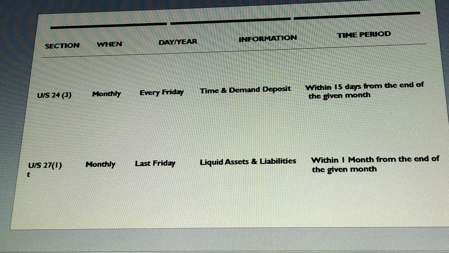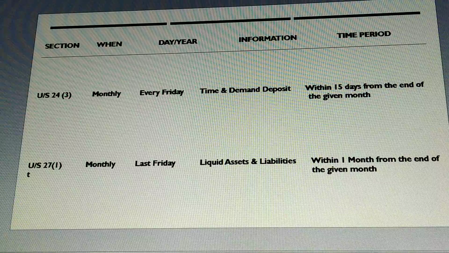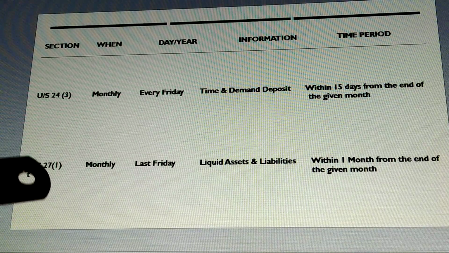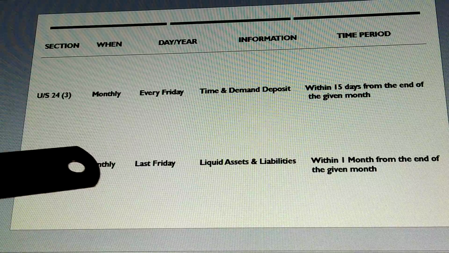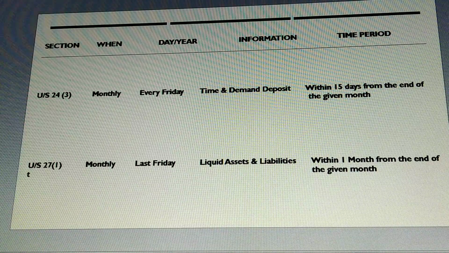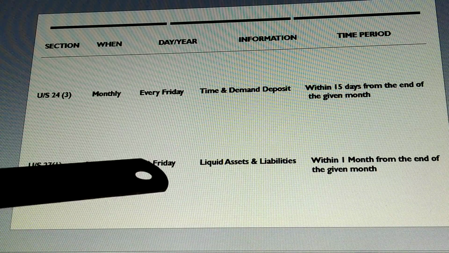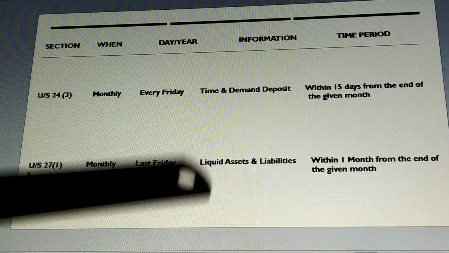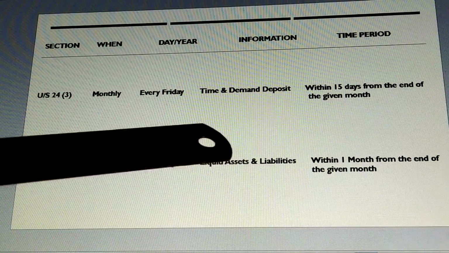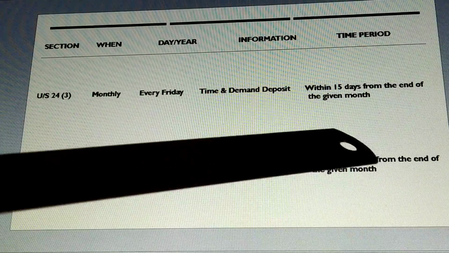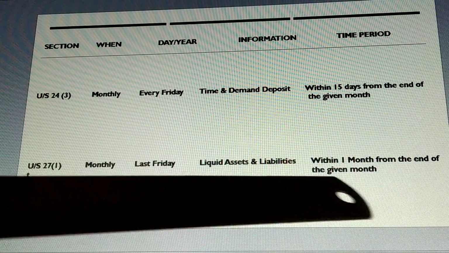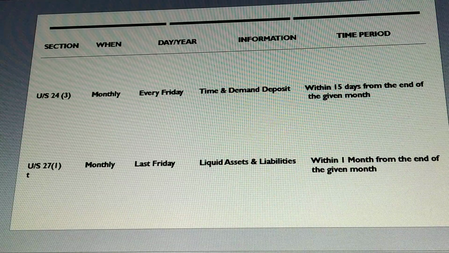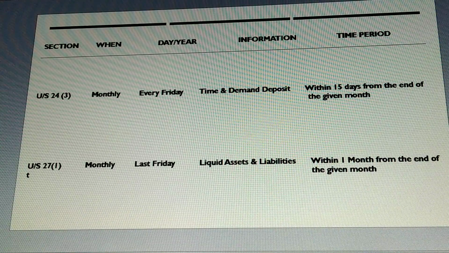Now moving on to the next section, which I have written under the heading section, that is section 27(1). Again it is submitted monthly, on the last Friday of every month. The information here, you can see, is liquid assets and liabilities. Then again, it is the same, within the month from the end of the given month. Now we have to write it in explanation form.